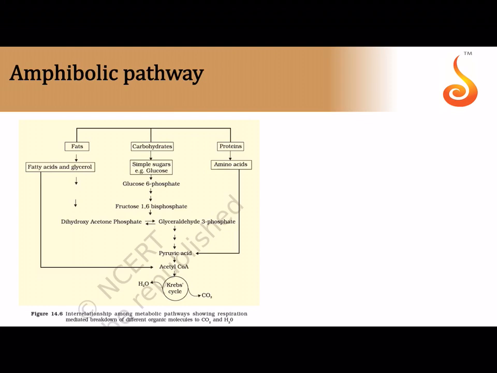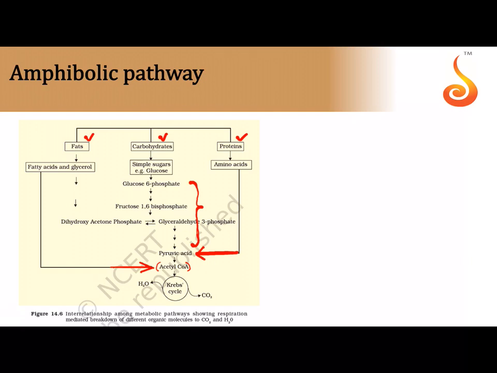What is an amphibolic pathway? Notice this is the pathway of glycolysis mentioned here. Not everything is a breakdown process. Fats, carbohydrates and proteins are all getting broken down through glycolysis. Fats join by fatty acids getting converted to acetyl coenzyme A, and then they join the Krebs cycle. Amino acids get converted into pyruvic acid, and then they join the bridging reaction between glycolysis and Krebs. So everything is being broken down.